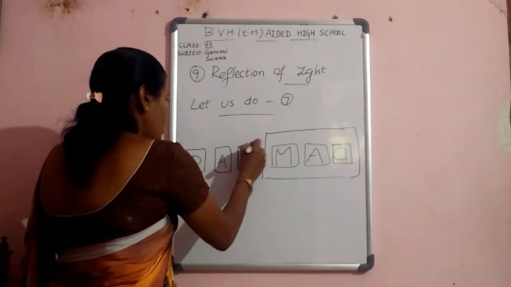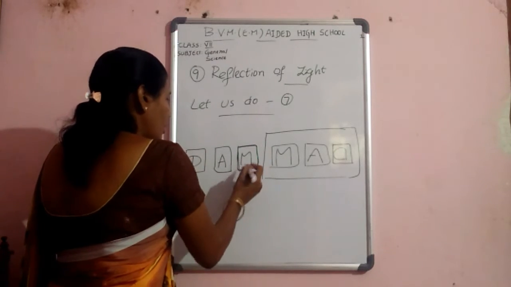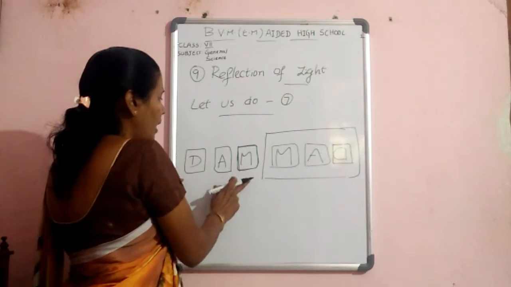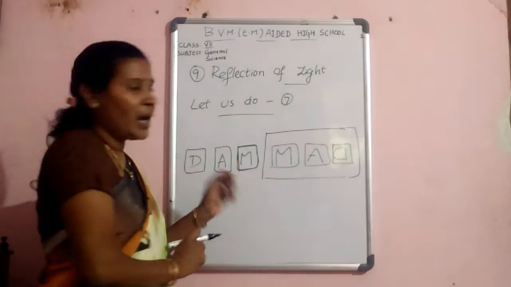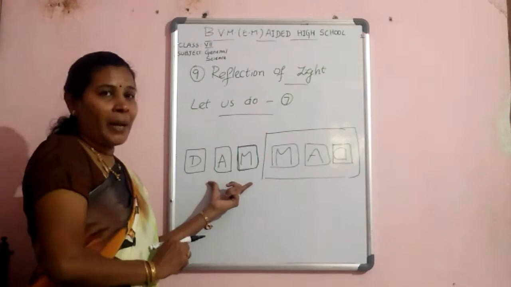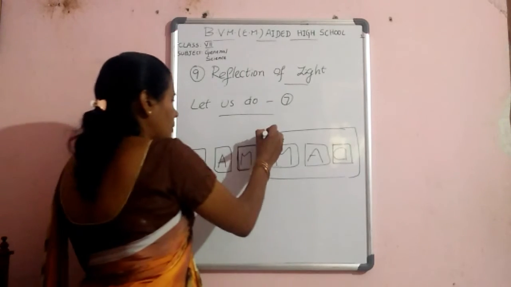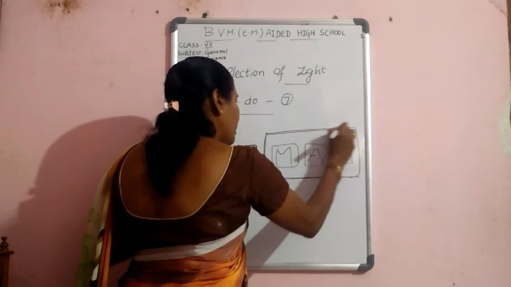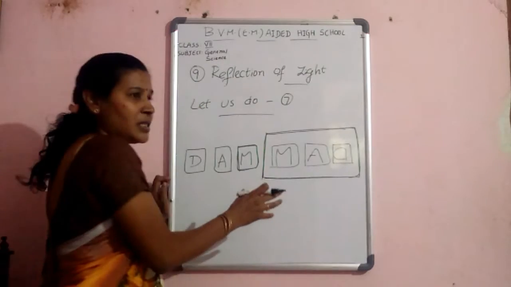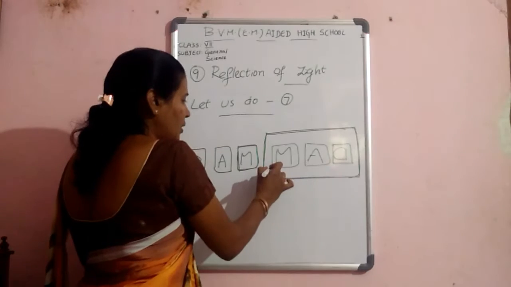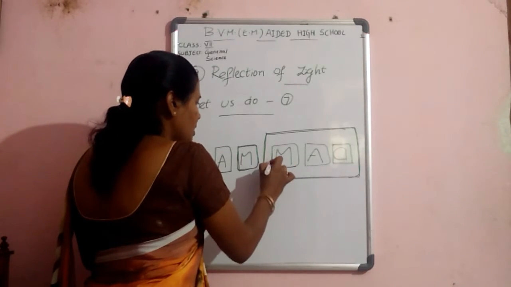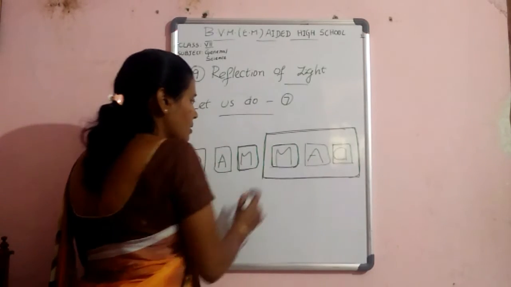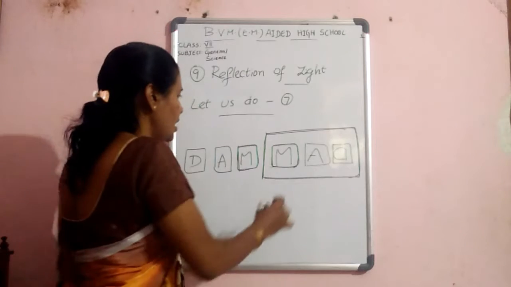On each paper, you must write the letters, in each one write MAD. And keep these MAD paper pieces in front of the plain mirror. How does it change? See inside of the mirror. Then these letters are changed like this. Look at this plain mirror, how it changes.